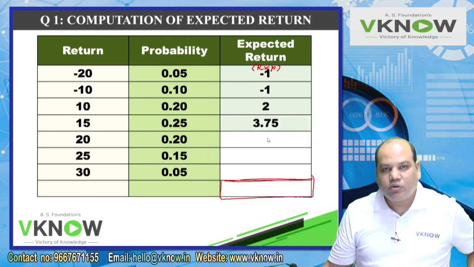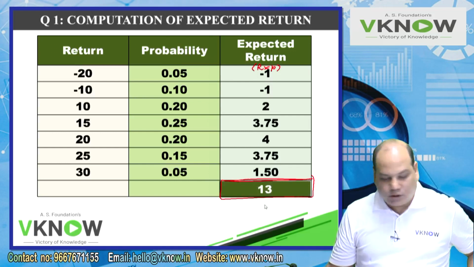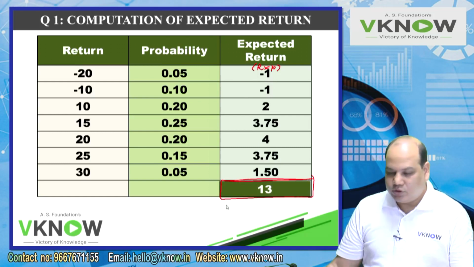2, 3.75, 4, 3.75, 1.5, and take the total now. First two numbers are negative. Be careful. The total comes to 13%. This is called expected return. This is called expected return 13%.